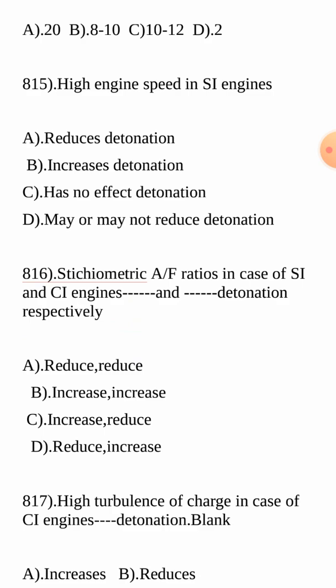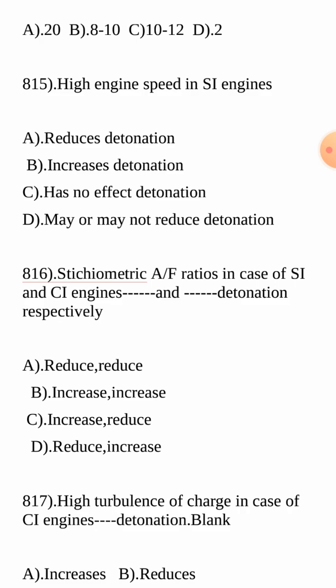The factors which reduce detonation in SI engines increase detonation in CI engines, and vice versa, because the working and construction of diesel engines and petrol engines are different. In the SI engine, air-fuel mixture is taken into the cylinder and there is a spark plug, whereas in CI engines only air is induced into the cylinder and compressed, and there is no spark plug.